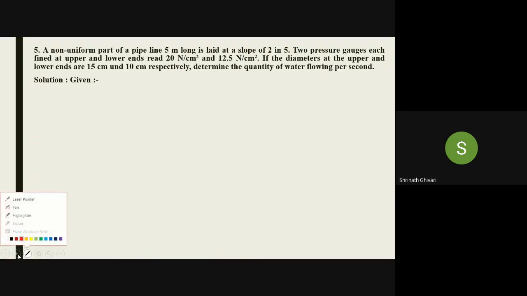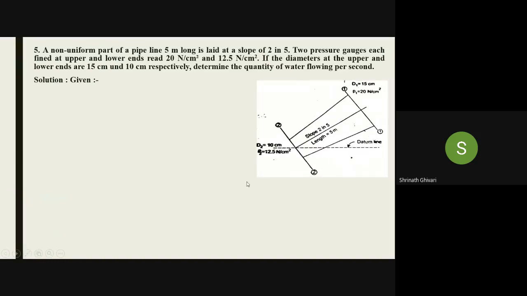Okay, so this is the diagram. So what he is telling is that there is a pipe which is placed in a slope of 2 in 5, whose length is 5 meter. Two pressure gauges are fixed at upper end and lower end.